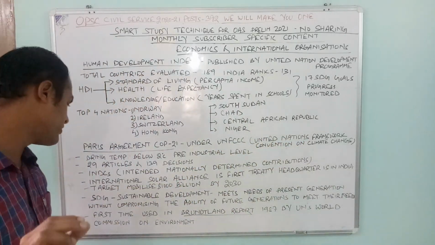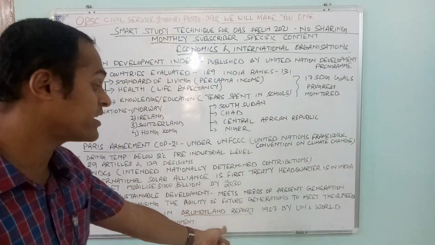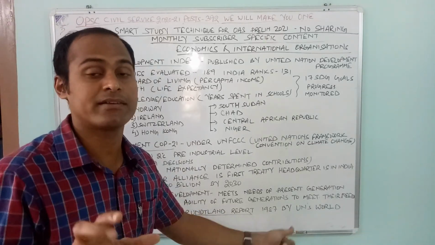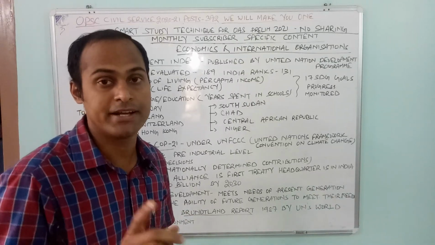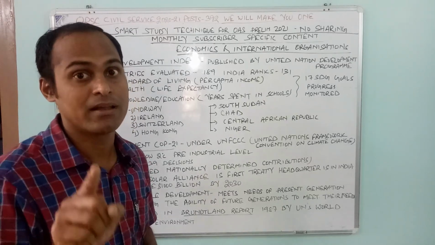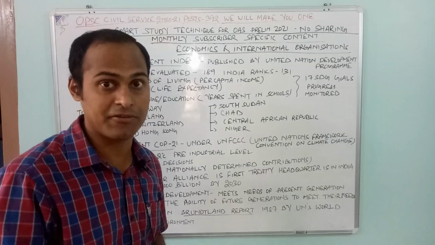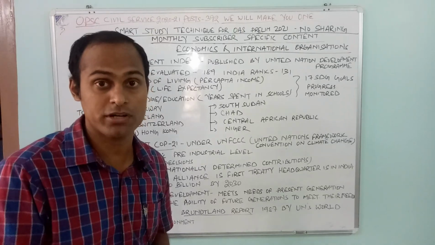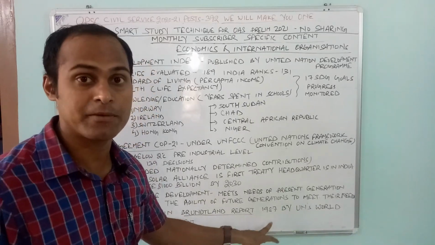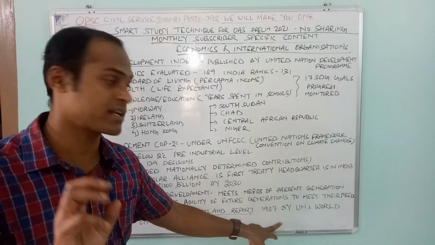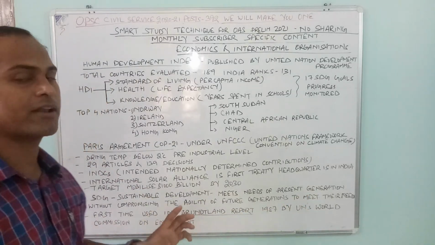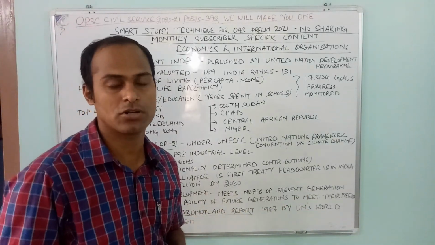And when it was first introduced, it was introduced by the Brundtland report. Remember this particular fact, they have asked this question several times: when was sustainable development first introduced? It was introduced by the Brundtland Commission in 1987. This question is important from both the economics and environment perspective. So remember the Brundtland report 1987. The commission's name was World Commission on Environment.